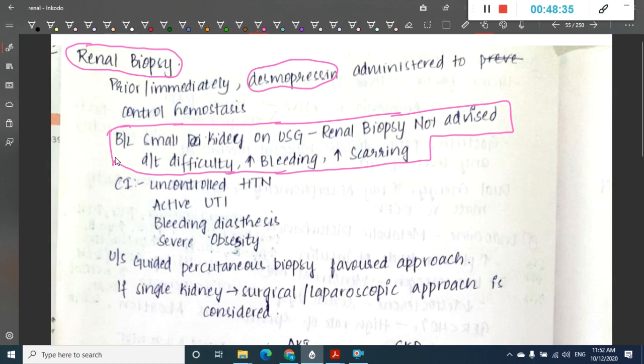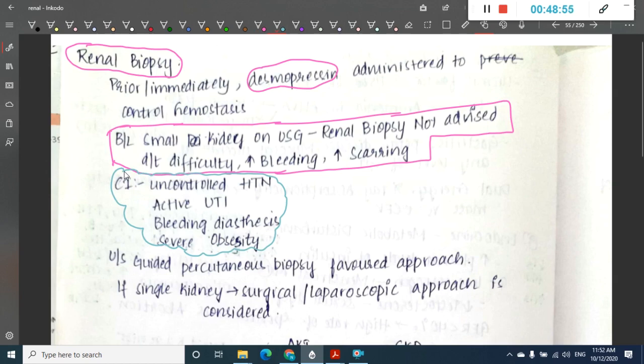So because of that, if bilaterally small kidneys are seen on ultrasonography, we do not advise renal biopsy. Then what are the conditions where renal biopsy is contraindicated? Renal biopsy is mainly contraindicated in uncontrolled hypertension, active UTI, bleeding diathesis and severe obesity.